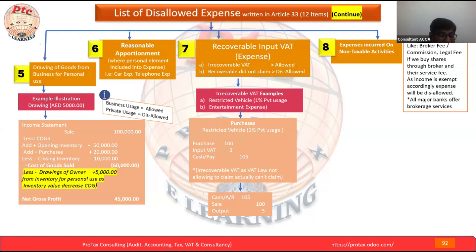Please answer quickly. Mr. Khalil is saying not claimable. If you're saying not claimable, can we say it is irrecoverable VAT?